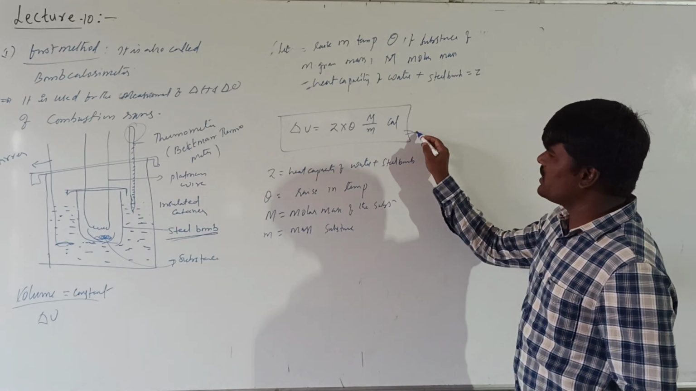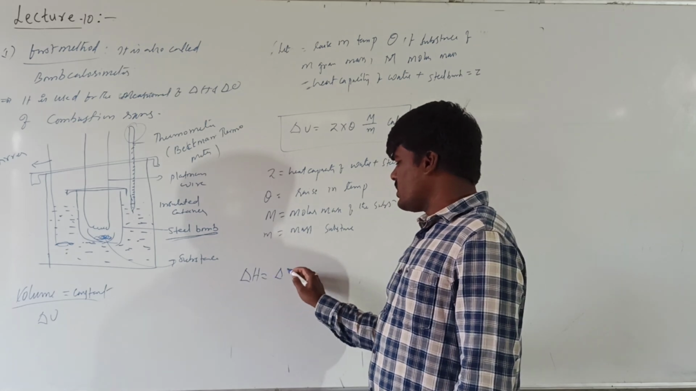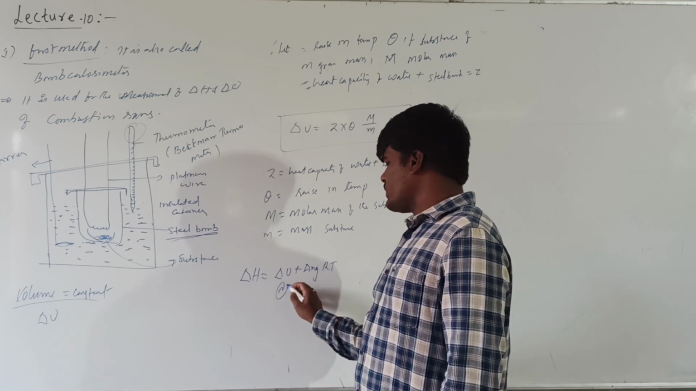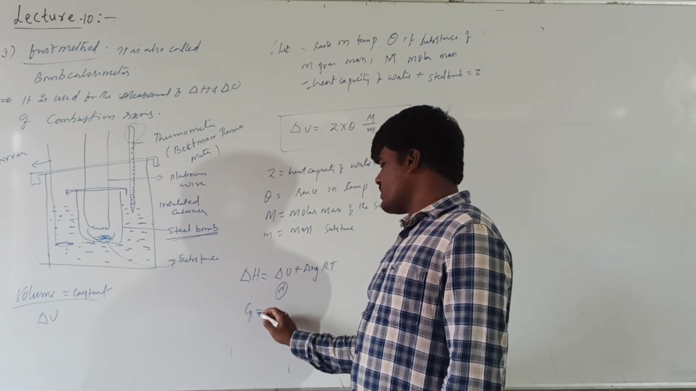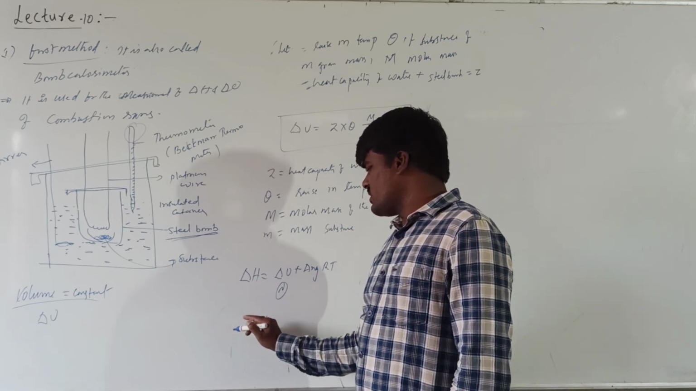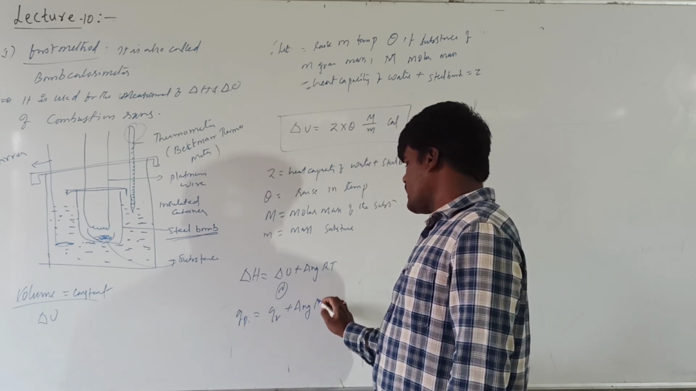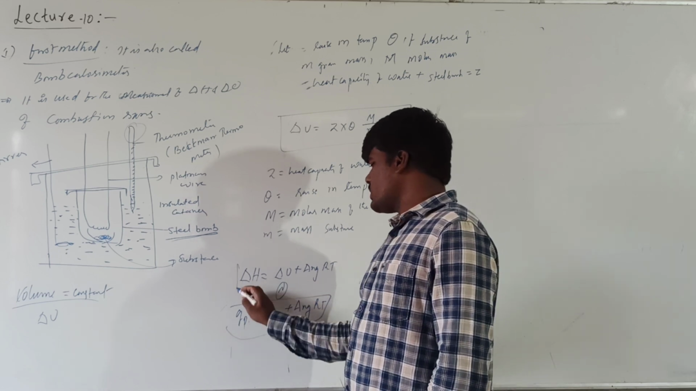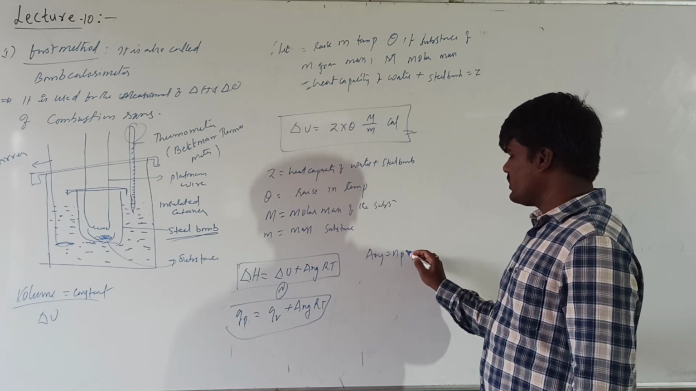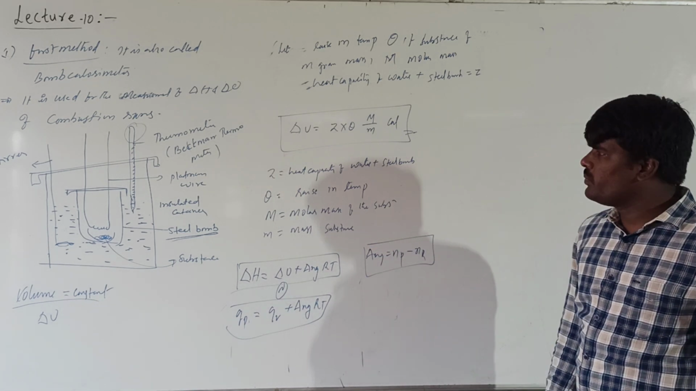If you calculate delta U and want to calculate delta H of the same reaction, we know that delta H is equal to delta U plus delta Ng RT. Otherwise it can also be given as Cp equal to Cv plus delta Ng RT, or Qp equal to Qv plus delta Ng RT, where delta Ng is the number of gaseous products minus the number of gaseous reactants. Hope this method is clear.